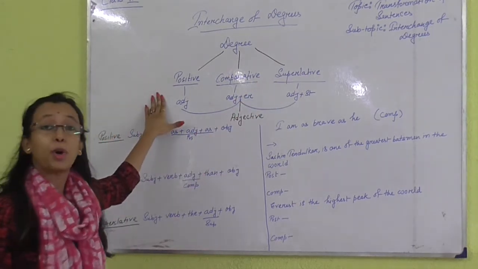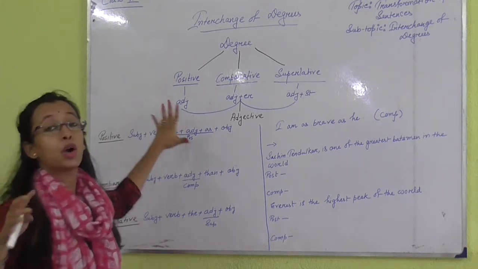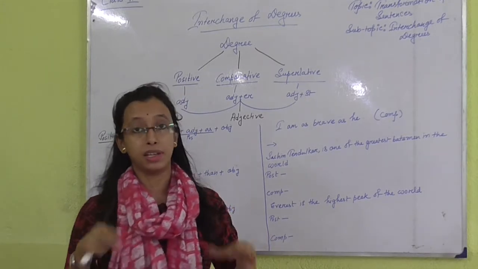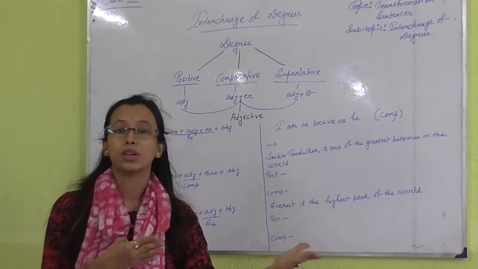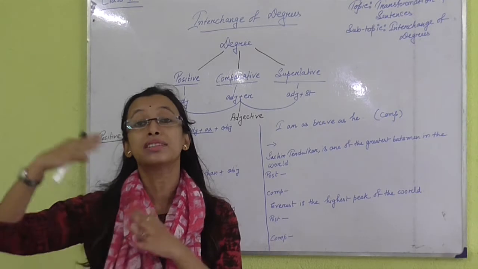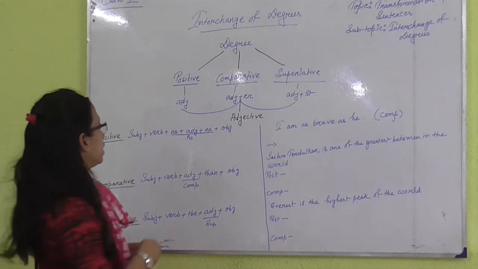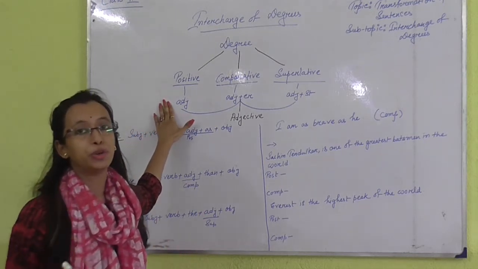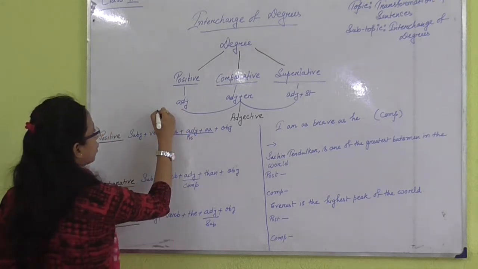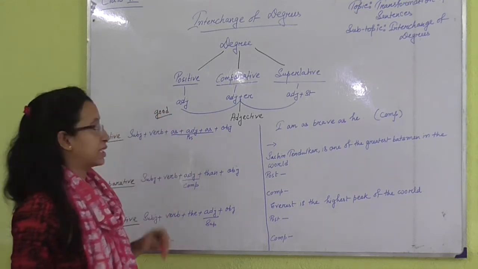Now, positive degree. How can we find out this is positive degree? Positive degree means when something is only the same. Like, I am the same as another one. So this is the positive one. It means there is no one who is more than or less than. In positive degree we use only the actual adjective form, like good. This is the positive form of adjective.